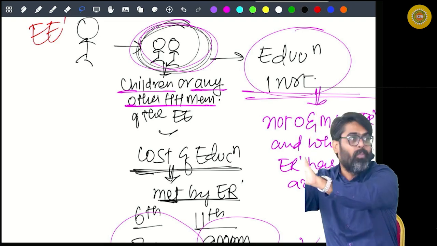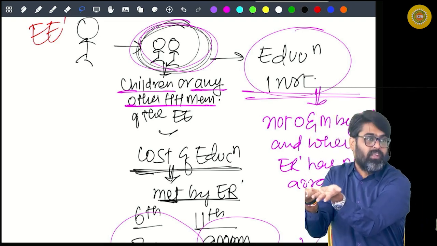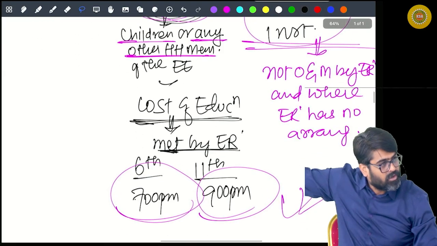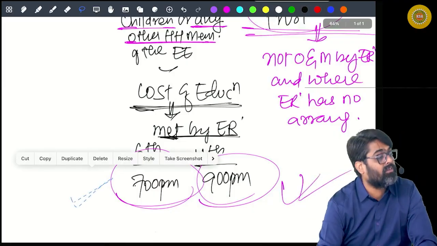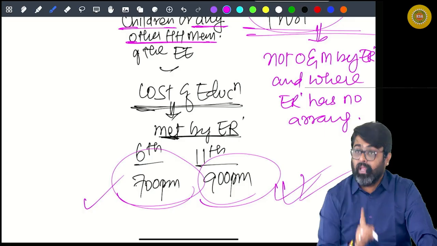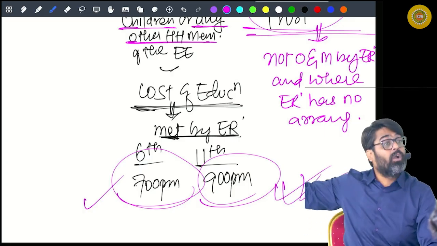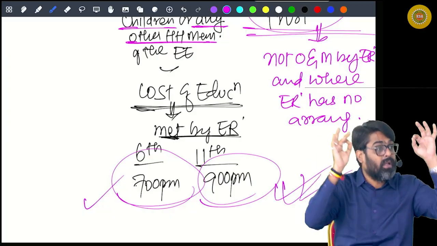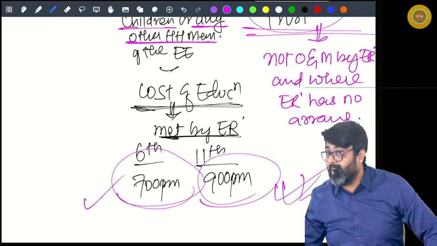But instead of you paying that, your employer is meeting it. The actual amount which he is paying is nothing but the reasonable cost. So that should be your benefit, and it should be fully taxable. What did I say? Fully taxable, even if the facility is given for children or household members. Even if the value is 1000 per month per child, or less or more than that, the 1000 rupees exemption is not available here.